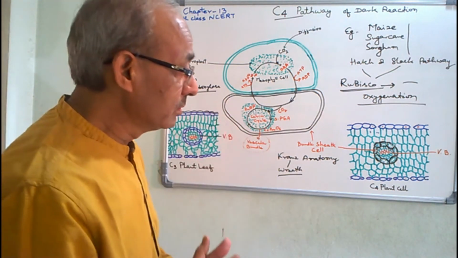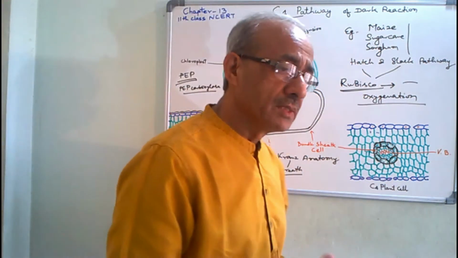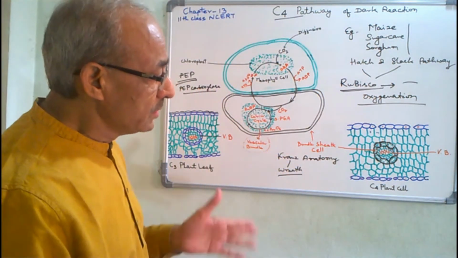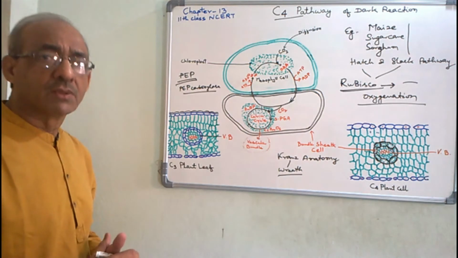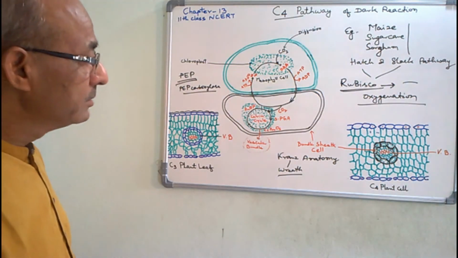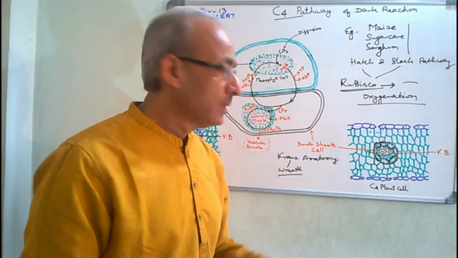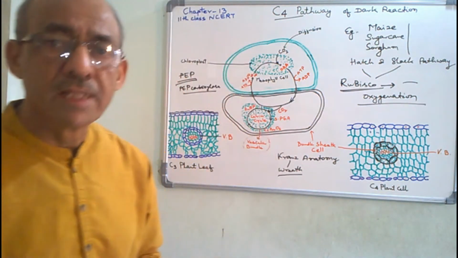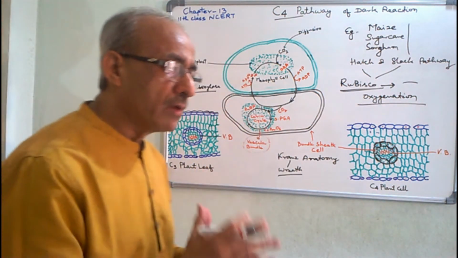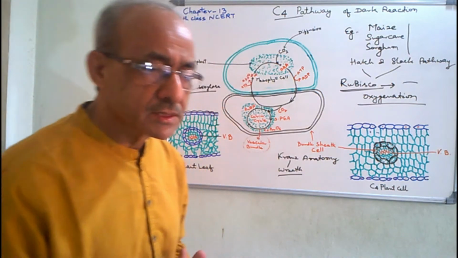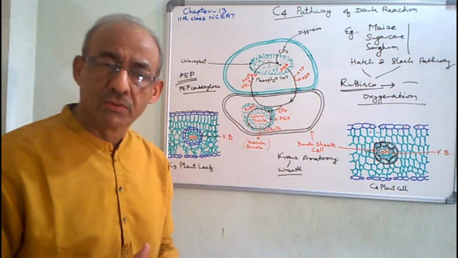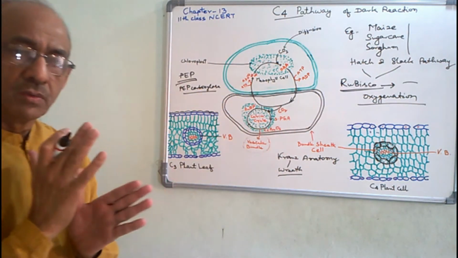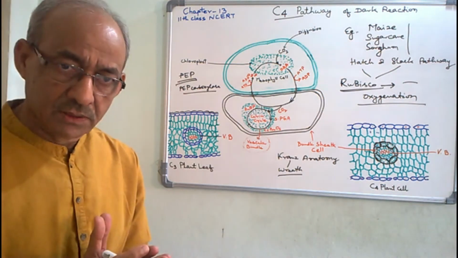Just as I told you, in the case of the C4 pathway, the site of the Calvin cycle is the bundle sheath cells, which are found in a deeper layer of the mesophyll cells, to protect the nature of rubisco, so that photorespiration does not take place.